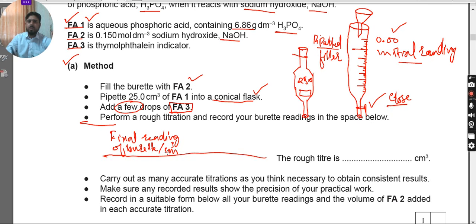Then note down initial reading of burette, in cm³, and then at the end you must note the volume used.